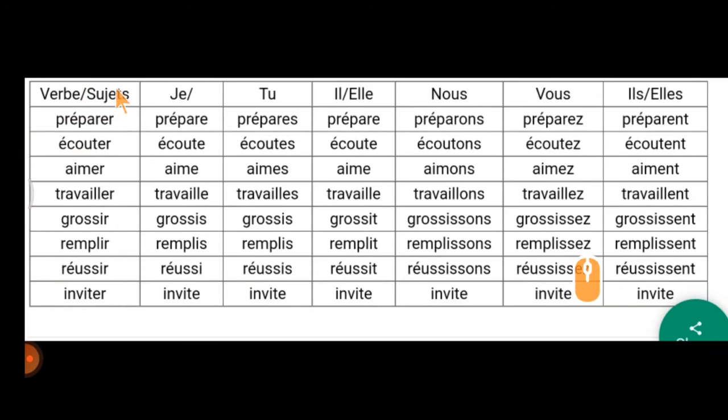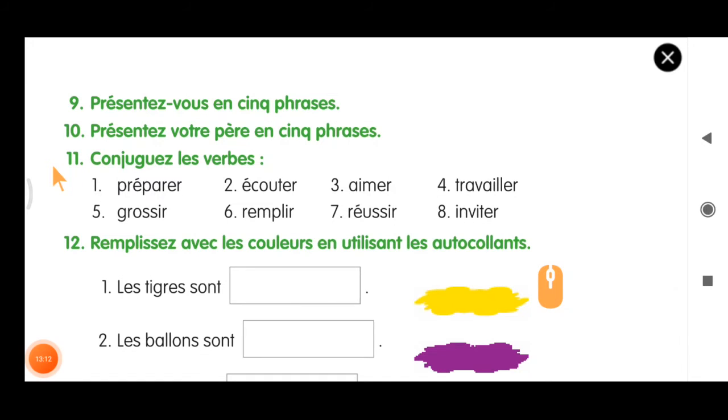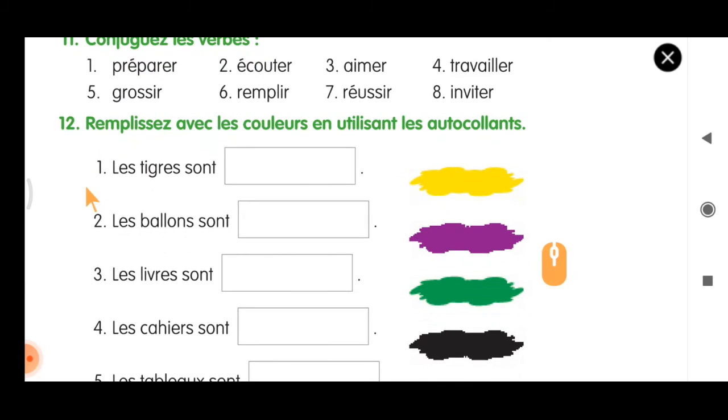So I repeat, this exercise number 11, that is this conjugation exercise, will be for your online test. So prepare well for this. Now let's move on to the book and let's see what is left out. So whatever we have finished so far is exercise number 9, 10 and 11. Exercise number 12.